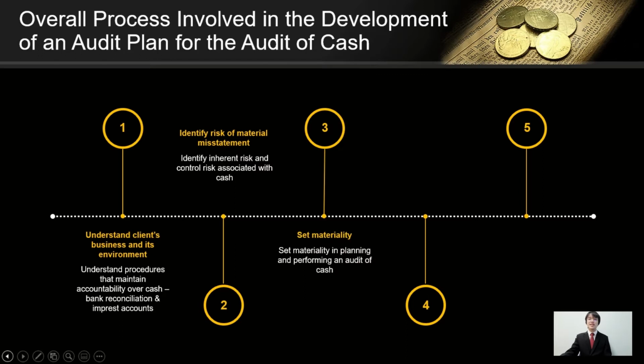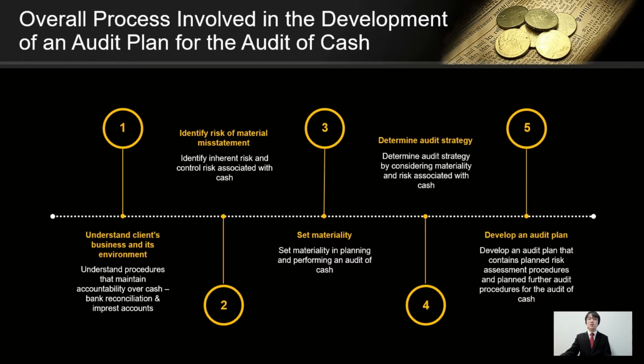After identifying and assessing the risk, auditors shall set materiality in planning and performing an audit of cash. Then, auditors can determine the audit strategy for the audit of cash. At this stage, auditors shall consider the materiality and risk associated with cash so that the audit strategy can provide the scope, timing, and direction of the audit of cash. Lastly, auditors should also refer to the audit strategy and develop an audit plan for the audit of cash.